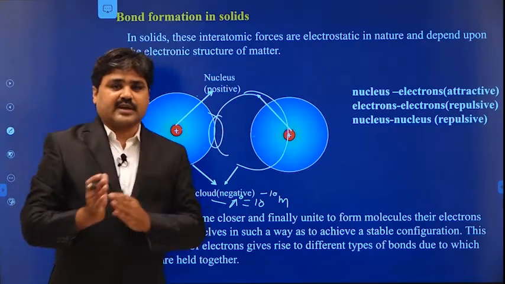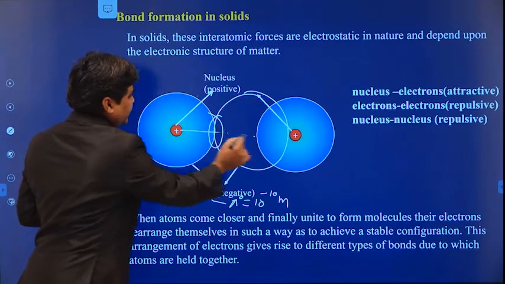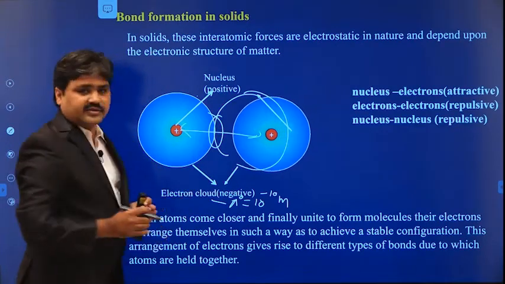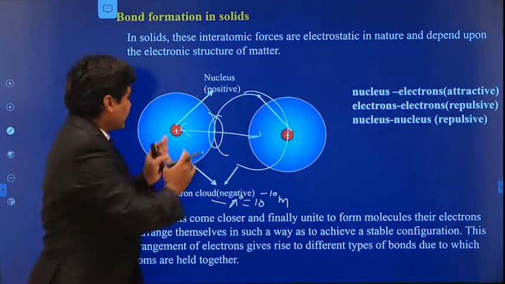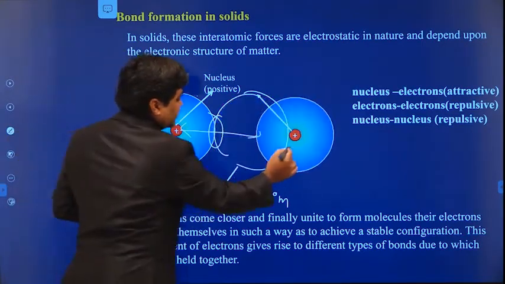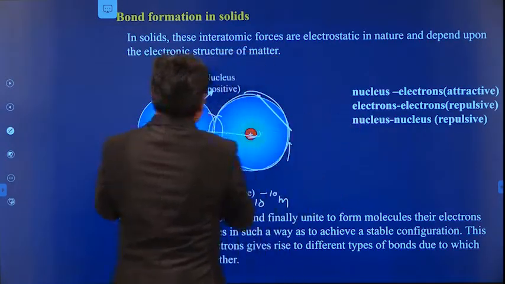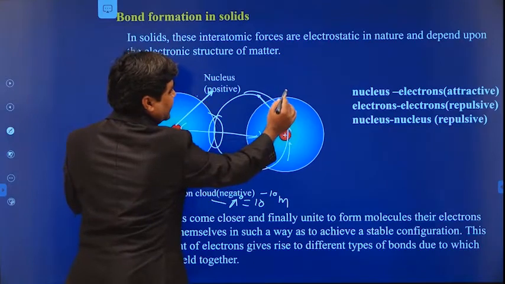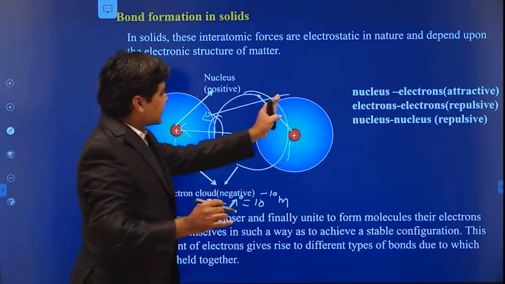are electrostatic in nature. That means the force between the two atoms is electrostatic, between positive charge and negative charge, and negative charge and positive charge. Here you can see this is the first atom's positive charge and this is the second atom's positive charge. Here this nucleus starts to attract the second atom's electron.